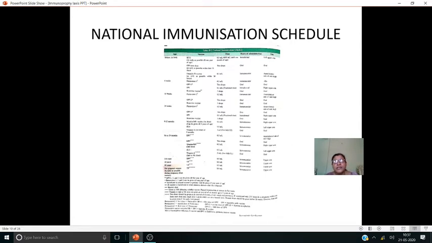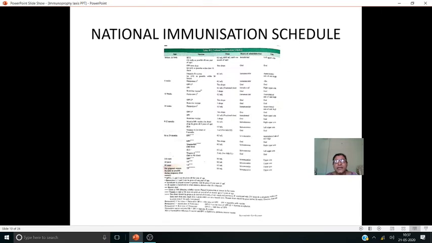And this pentavalent vaccine contains DPT, three vaccines, and hepatitis B vaccine and Hib vaccine. Hib vaccine is against influenza, and hepatitis B, against hepatitis B disease, and diphtheria, pertussis, tetanus, three. These totally 5 vaccines in a single dose we are giving. Only 0.5 ml we are giving, and it has to be given intramuscularly. And intramuscularly where? At the anterior side of the mid thigh.